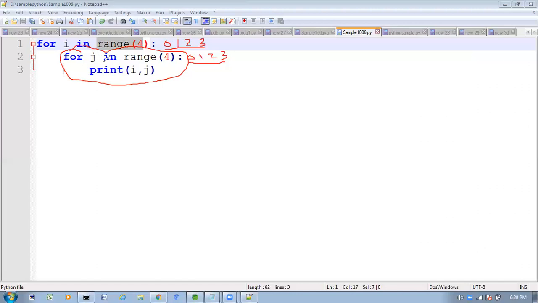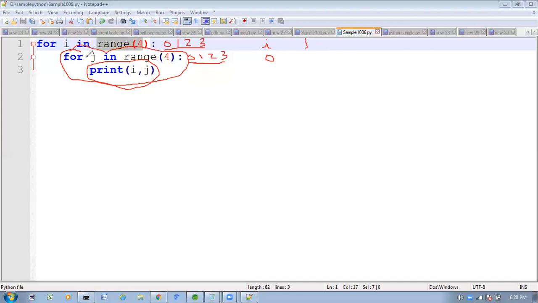Now here also, this for loop is telling, for each element in the given sequence, I want to execute this statement. Like this. So now here, first time what is the i value? First time the i value is 0. It will go inside to execute this for loop. So now here it will take the j value. See here, this is the i value and this is the j value.